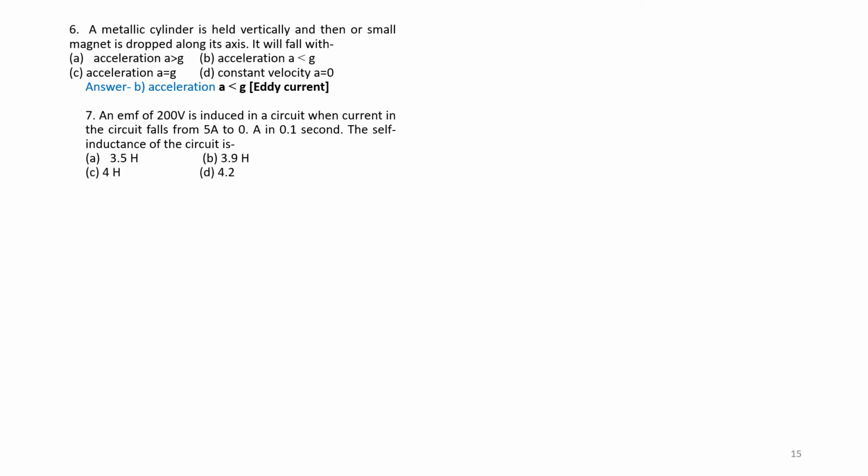Answer is 4 Henry, that is C. That is L is equal to E divided by delta I over delta t, that is change of current in 0.1 second. Therefore L is 200 divided by 5 amps over 0.1, that is equal to 4 Henry.